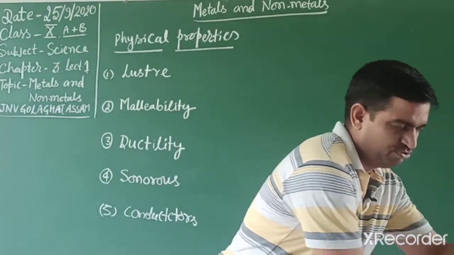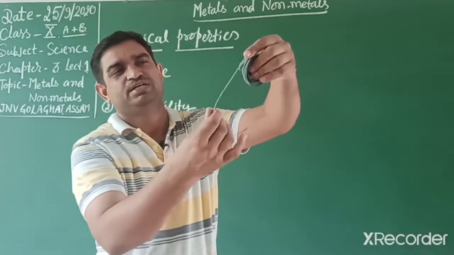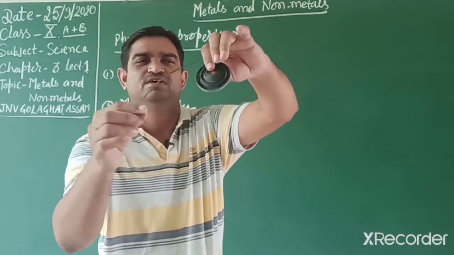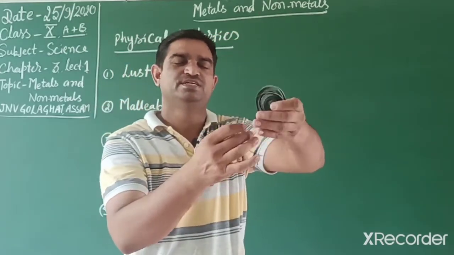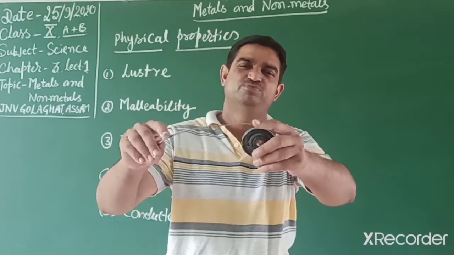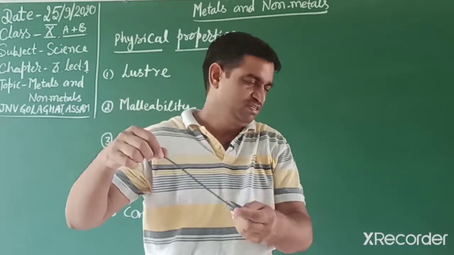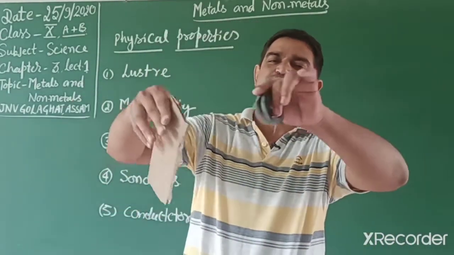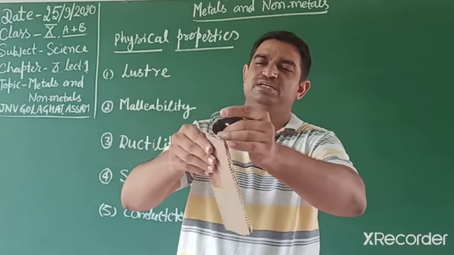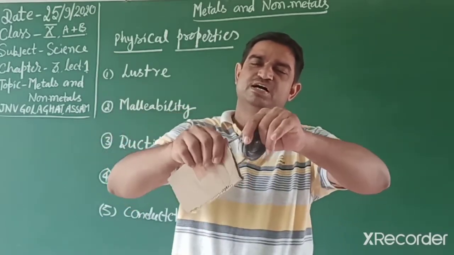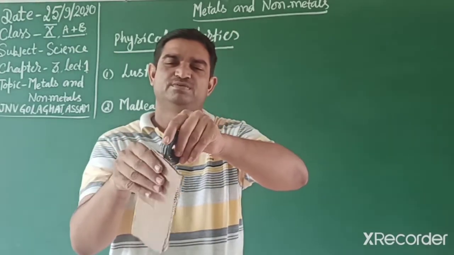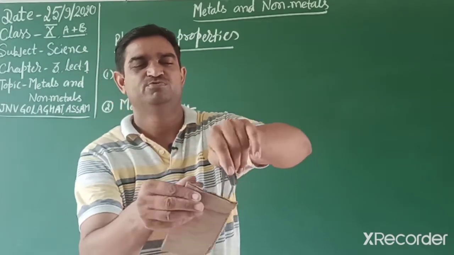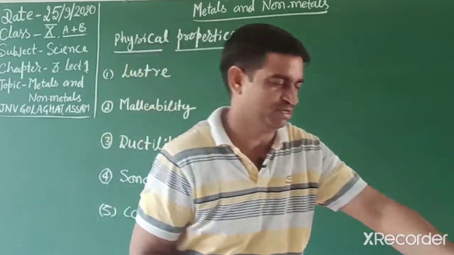Another metal I am showing you is magnesium ribbon. We discussed this magnesium ribbon earlier in the second chapter. It reacts with atmospheric air and forms an oxide layer, so it has a blackish color. If we remove this blackish color with sandpaper like this, then a shining surface appears. After some time we burn this magnesium ribbon, and you can observe what happens. So the light black color is removed when we rub it with the sandpaper.